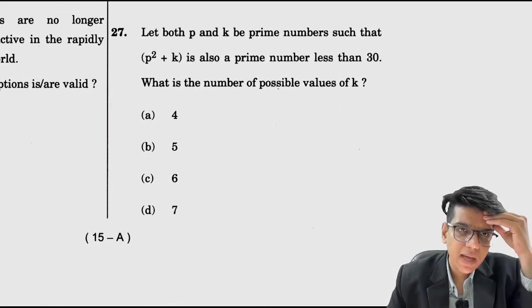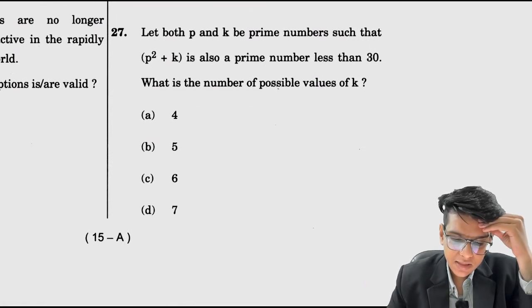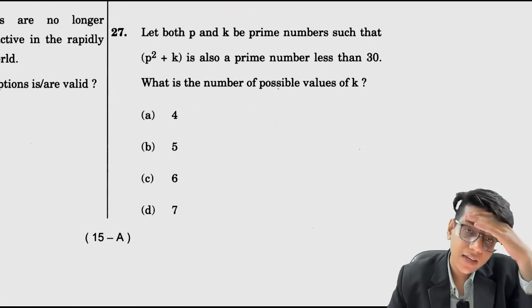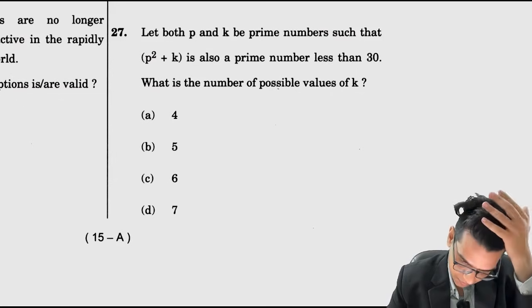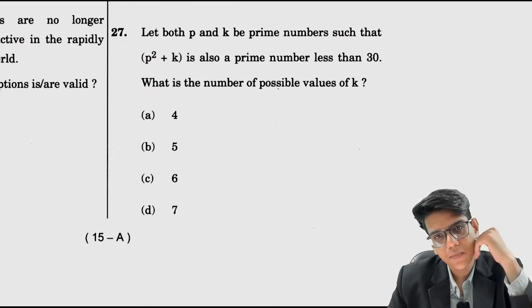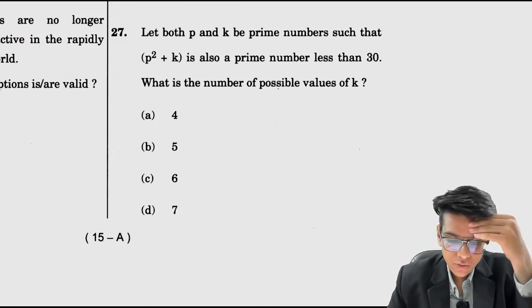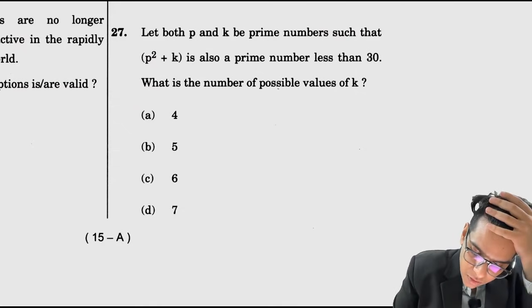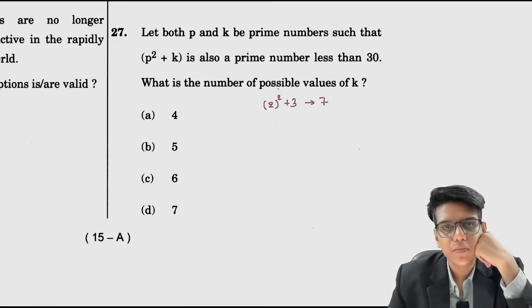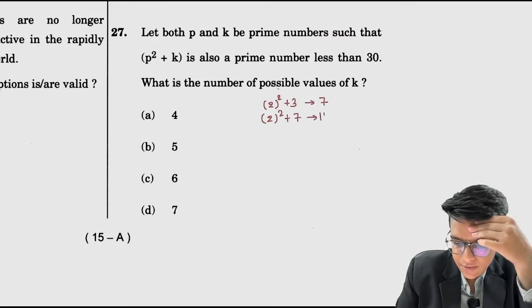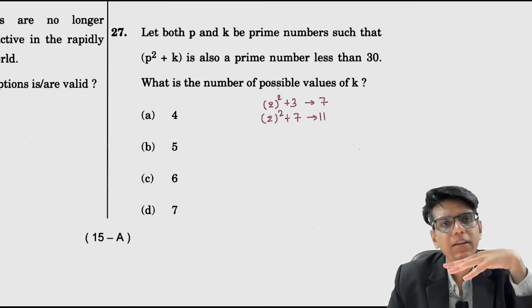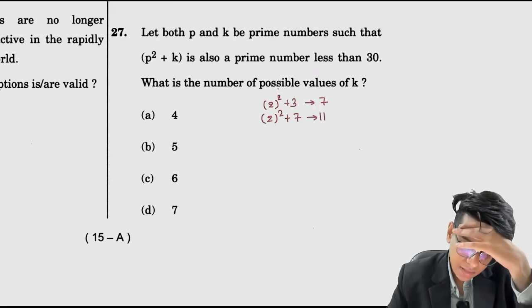Let both p and k be prime numbers such that p square plus k is also a prime number less than 30. ठीक है, which one of the following is the possible value of k? देखो 2 के साथ 4 हो सकता है, 2 स्क्वायर के साथ क्या क्या वैल्यूज हो सकती है सोचो. So 2 square plus 3 is 7. 2 square plus 7 is 11. ये सोचते जाओ how many prime numbers are there which are also prime numbers less than 30. तो this has to be a prime number which is less than 30.